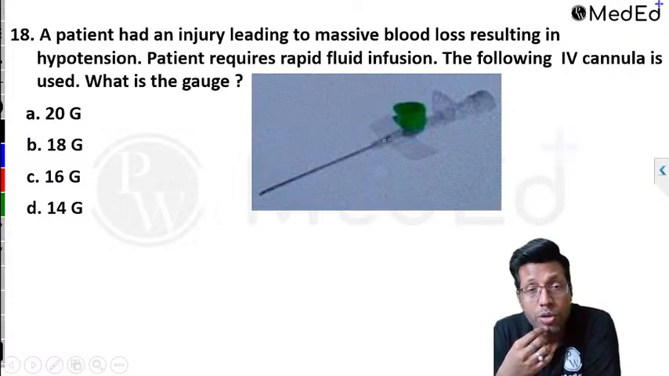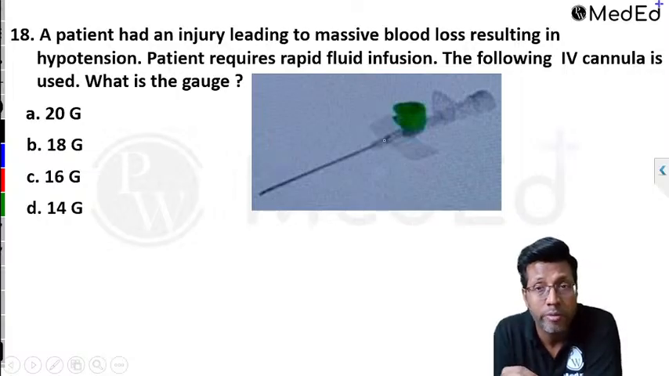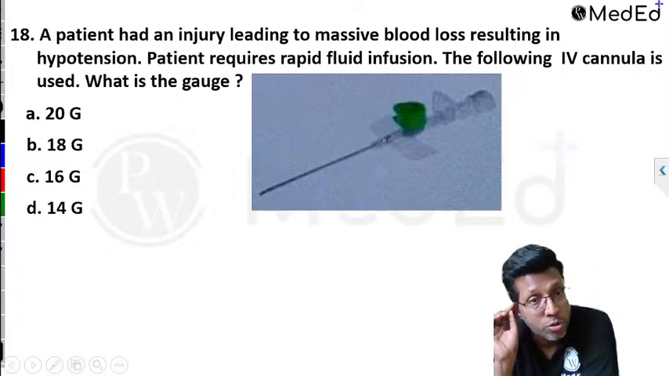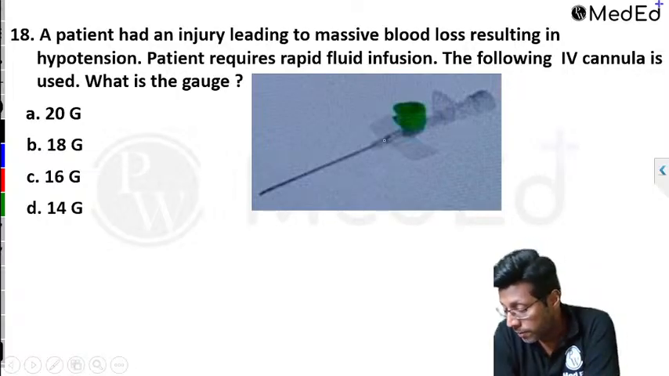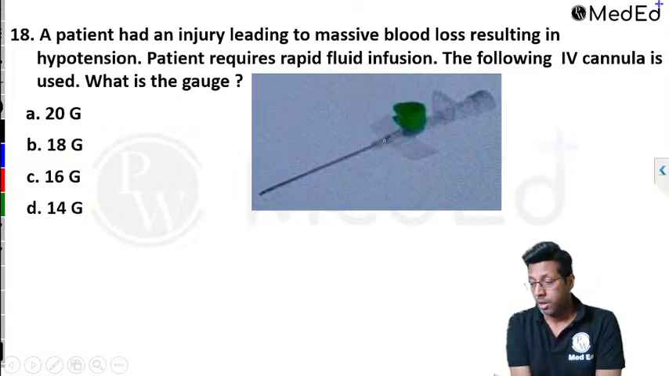Right. A patient had injury leading to massive blood loss resulting in hypotension. A patient requires rapid fluid infusion. The following IV cannula is used? What is the gauge? Dr. Gaurav says RSI. Correct, Dr. Gaurav. Hopefully people have understood. Thank you guys. Thank you. Sure. Next question.